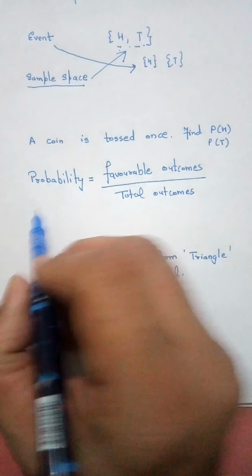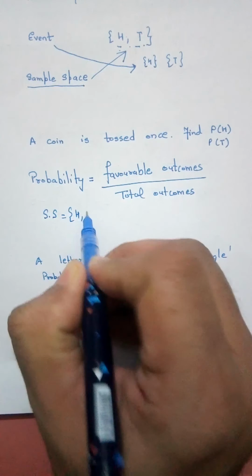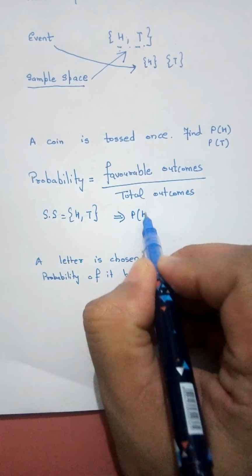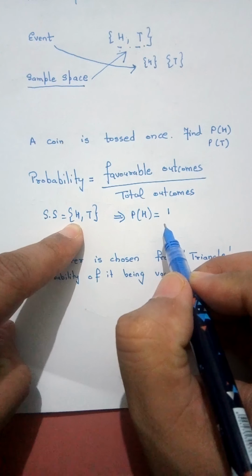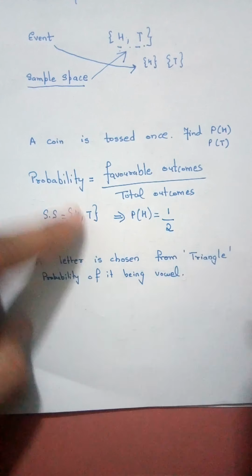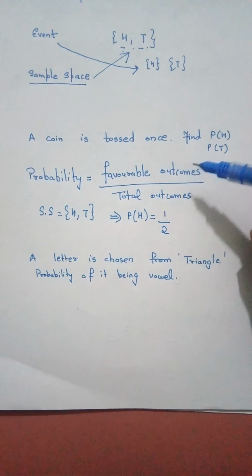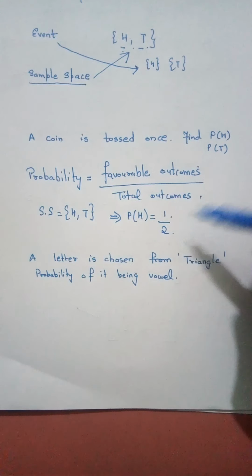So what is the sample space here? Sample space is equal to head, tail. So P of H: the favorable outcome is only 1. You are getting head one time, and total outcomes are 2. So probability of getting a head is 1 upon 2, favorable outcome upon total outcomes.